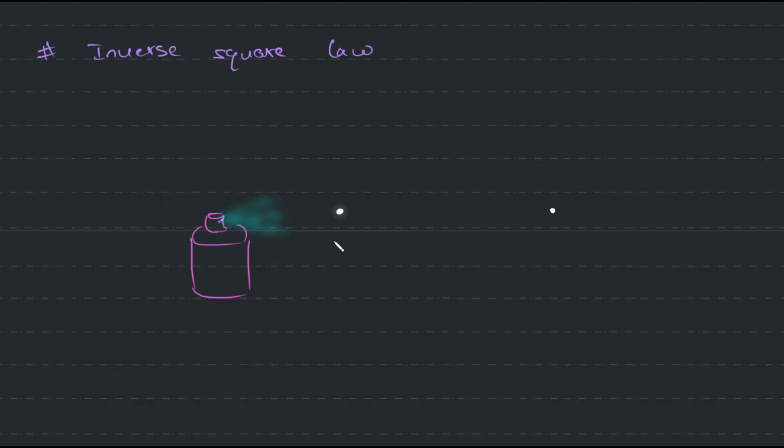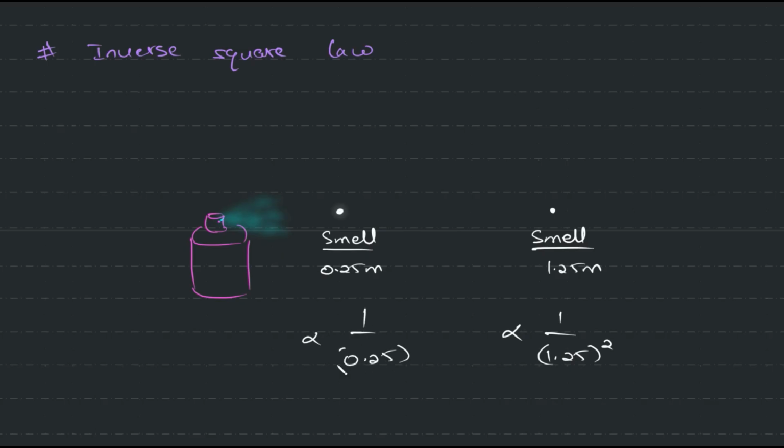Say this intensity is I, that's the smell. Say this is 0.25 meter, and say this is 1.25 meter. The intensity of the smell will be reduced by the square of the distance. So this will be 1 by 1.25 the whole square, and here it will be 1 by 0.25 the whole square.